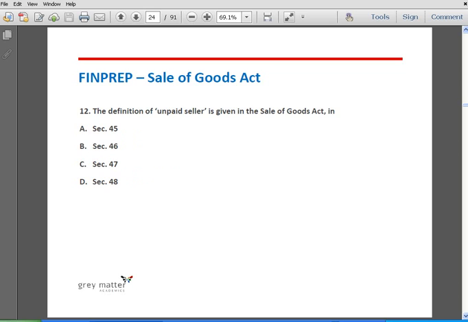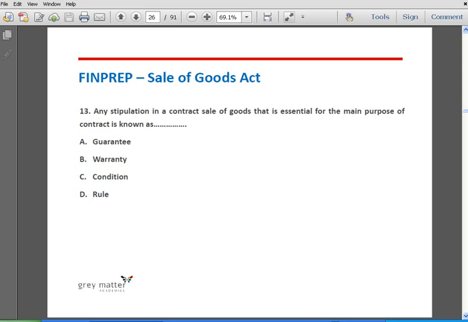Question number 12. The definition of unpaid seller is given in the Sale of Goods Act in option A, section 45, B, section 46, C, section 47, and D, section 48. The correct answer is A. The definition of unpaid seller is given under section 45 of the Sale of Goods Act.